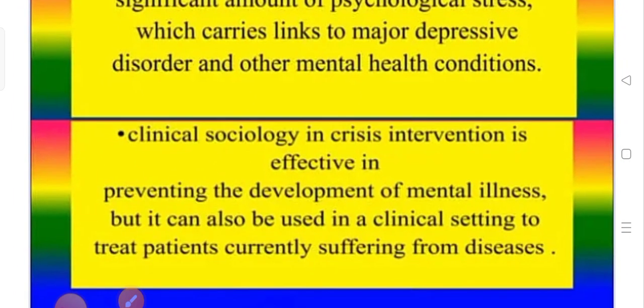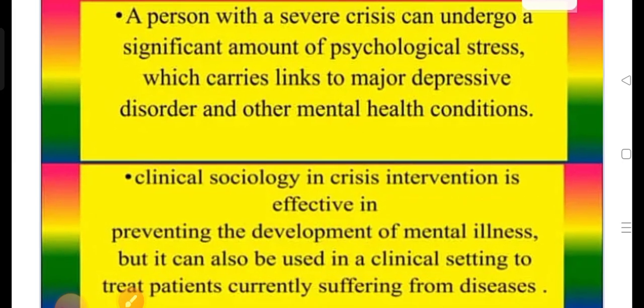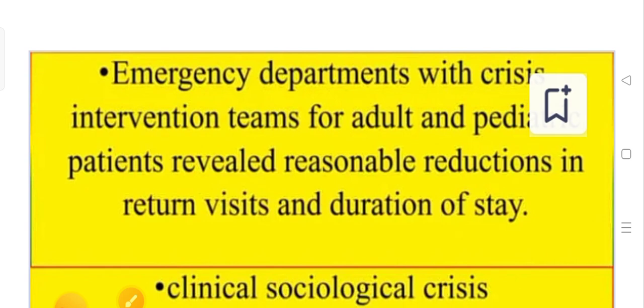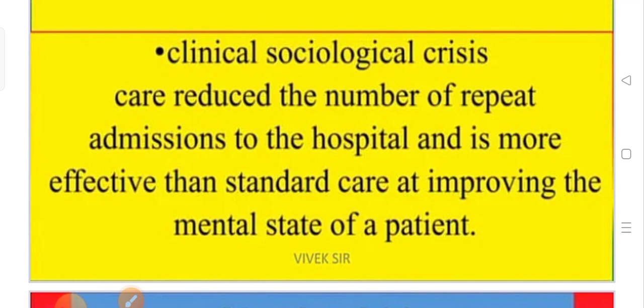Clinical sociology in crisis intervention is effective in preventing the development of mental illness, but it can also be used in clinical settings to treat patients currently suffering from diseases. You have to know that. Clinical sociology of crisis can reduce the number of repeat admissions to the hospital, and it's more effective than standard care at improving the mental state of a patient.